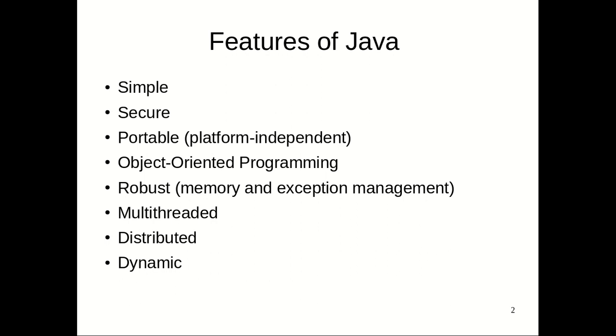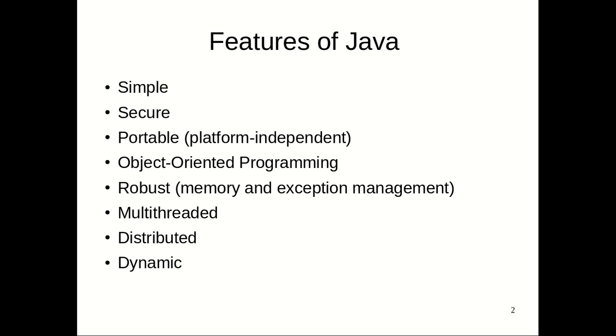Next, most important, which is what makes Java very popular, is portability, or another term used, platform independence. Platform independence comes from two points. One is that we can compile Java and run it anywhere. The object code which is generated is platform independent.